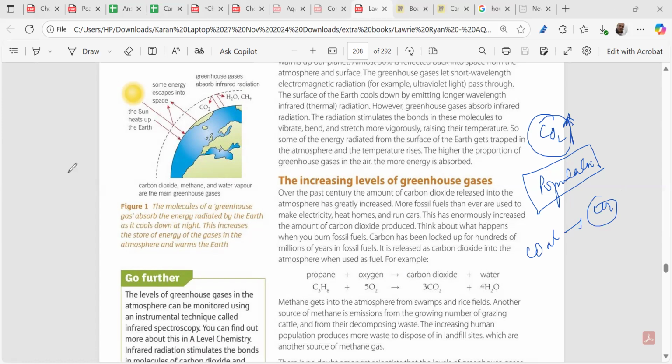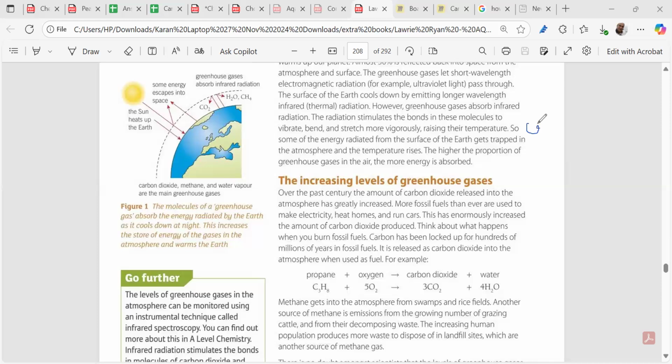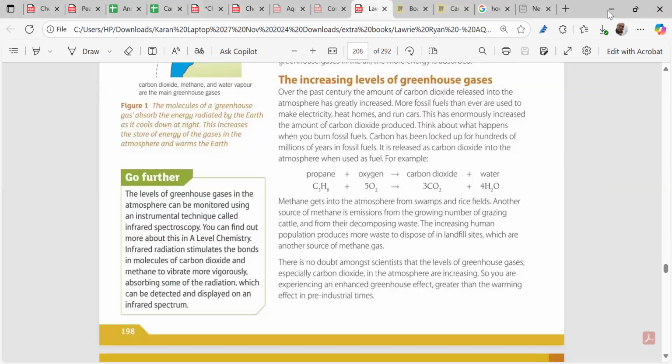So there are three greenhouse gases. What are those? Carbon dioxide, CO2, water vapor, and CH4, methane. Now we have to know how methane is increasing. Methane is released from where? We have to know the sources.